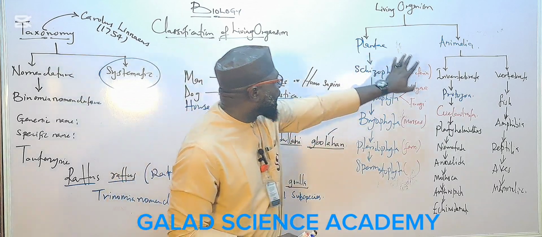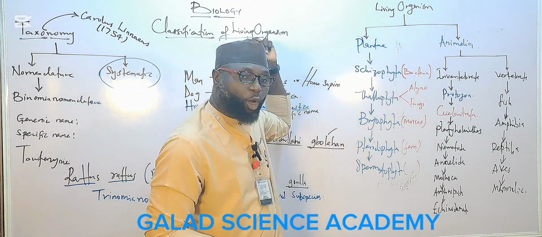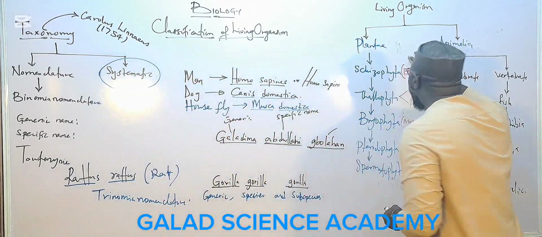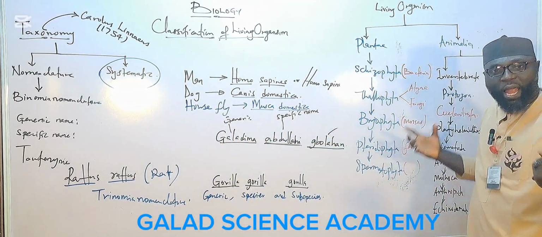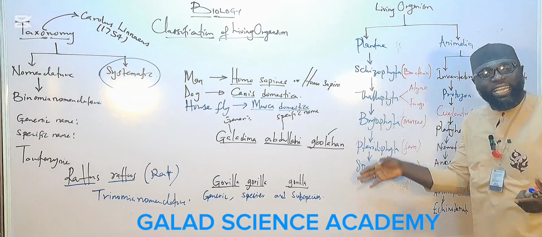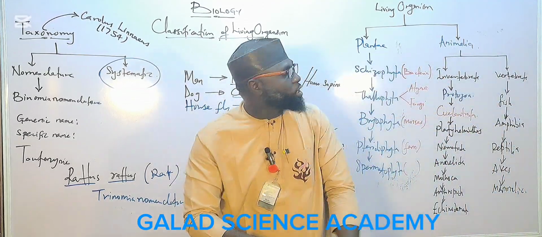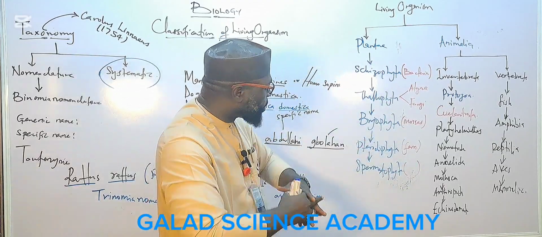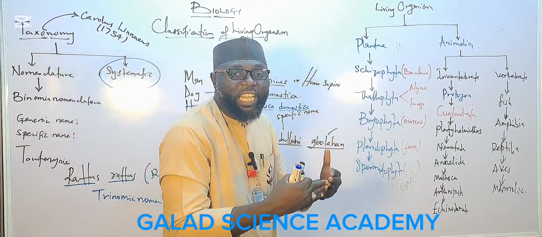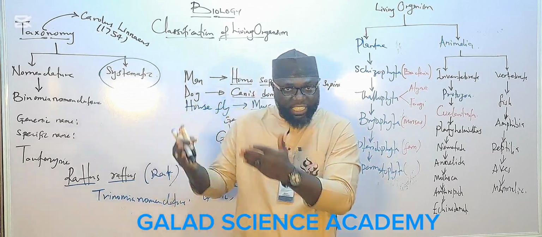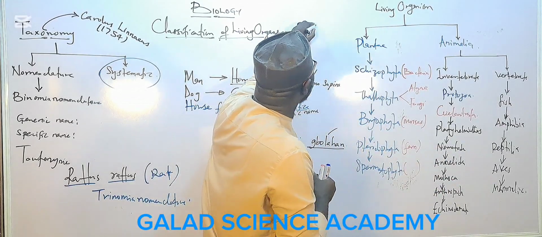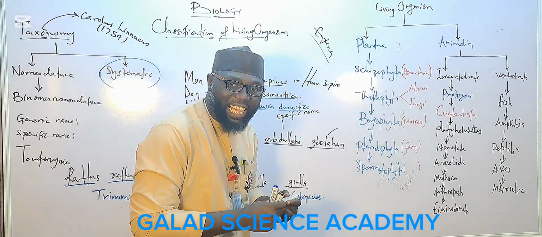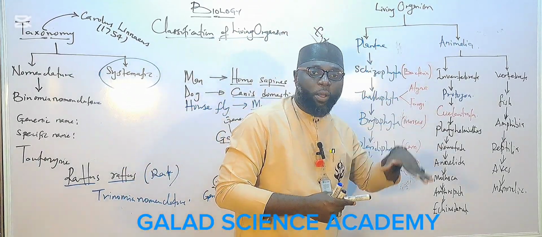Look at this. Linnaeus put bacteria here as a plant, and bacteria don't have chloroplasts. The cell wall of bacteria differs from the cell wall of plants. We also have some living organisms that share the characteristics of living things and non-living things, like Euglena. So Euglena is the link between the animal kingdom and the plant kingdom.